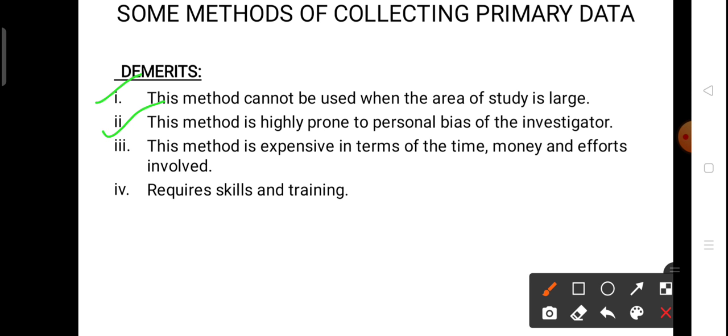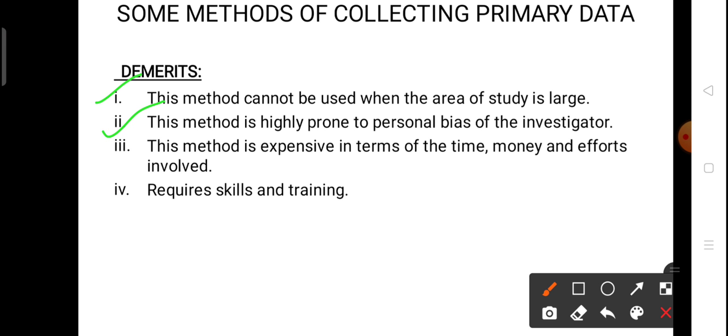So he will only include those people with whom he is frank or whom he likes, and ignore those informants with whom he does not have a good relation, or if he finds that the opinion of some informant is not suitable for his study, he may ignore the information provided by that informant.